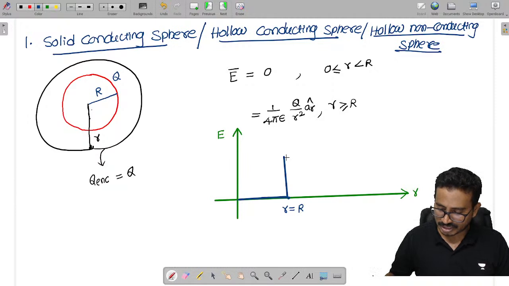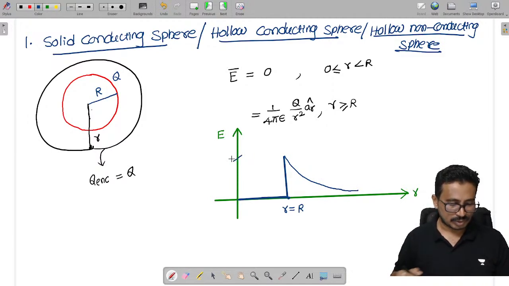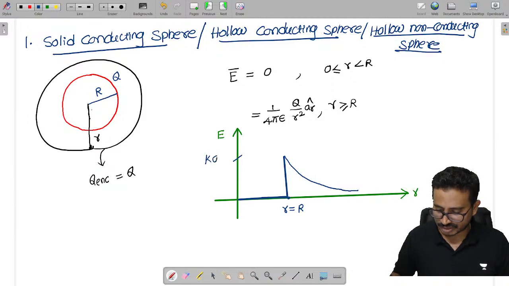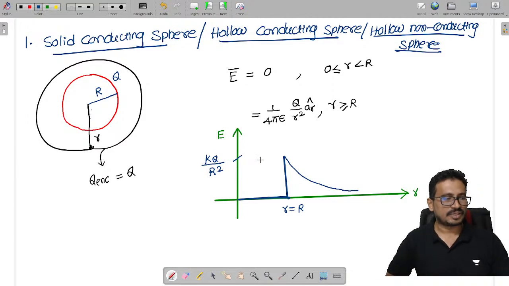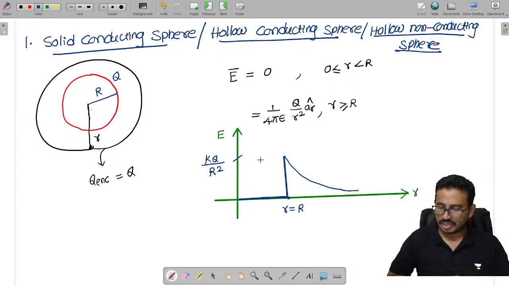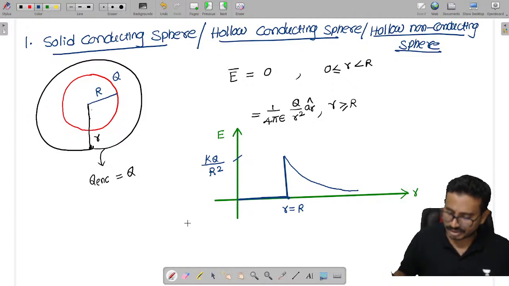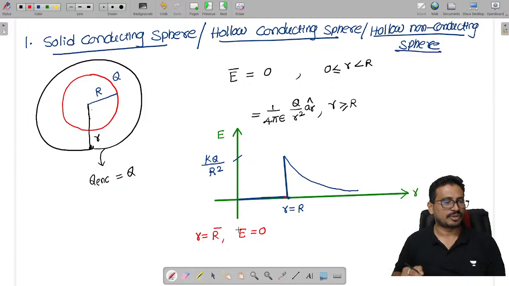Thereafter, the electric field decreases, given as kq by r square, decreasing as 1 by r square. If you have observed carefully, this is the electric field just before R. How much is the electric field at r equal to R minus? It is equal to 0. Electric field just before R is 0.